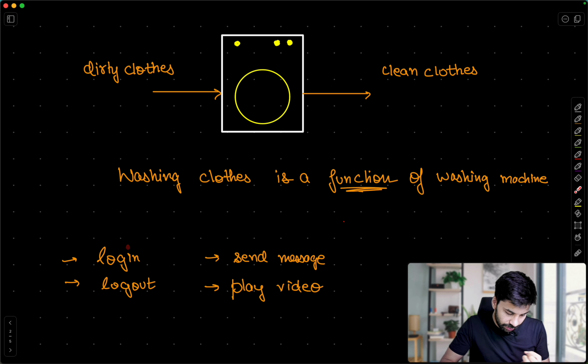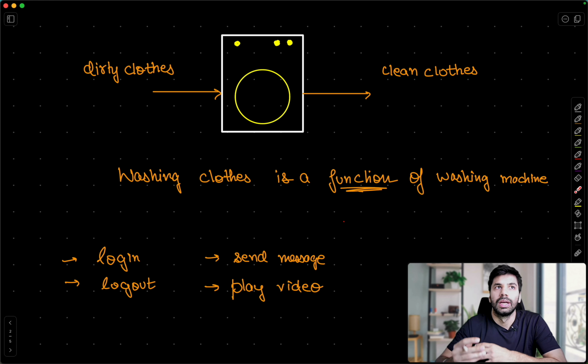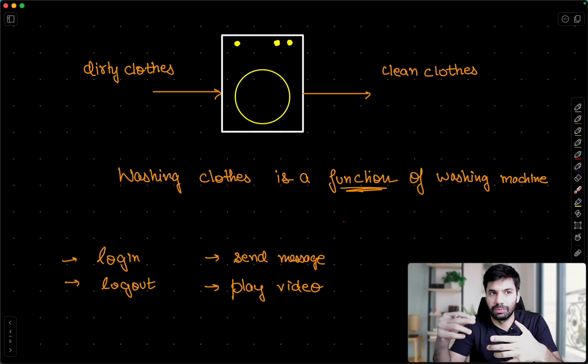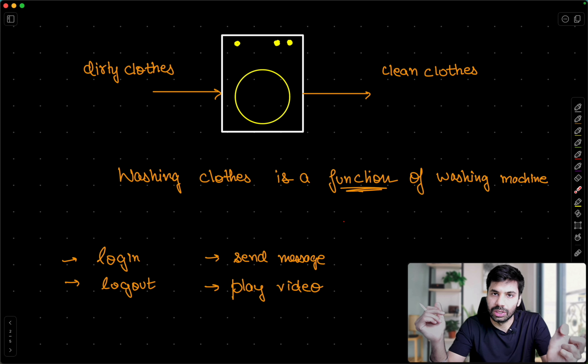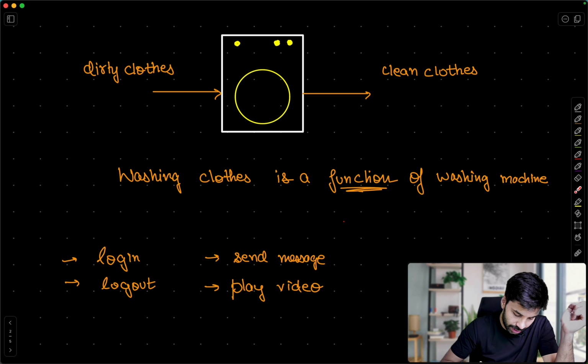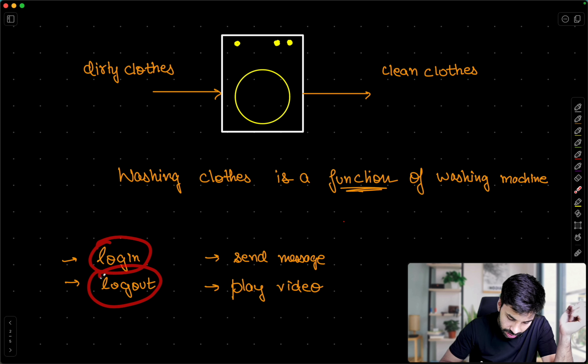Now, in terms of coding or programming, you might be thinking where it will be used. Many of the things in coding are actually done a lot of times. For example, if you're logging into Instagram, login is a function which Instagram provided, and billions of people will be using that function. So the code and logic, we don't need to write again and again. Similarly, logout is just another function.